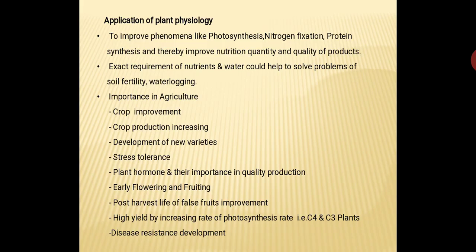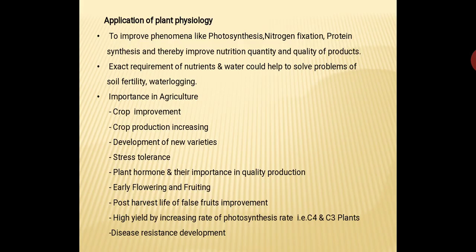Secondly, plant physiology has its importance because we can get the exact requirement of nutrients and water, which could help to solve the problem of soil fertility, waterlogging, etc. So at present, by knowledge of plant physiology, we know what quantity of water is essential for a particular crop at a particular season during the daytime or during the 24 hours.